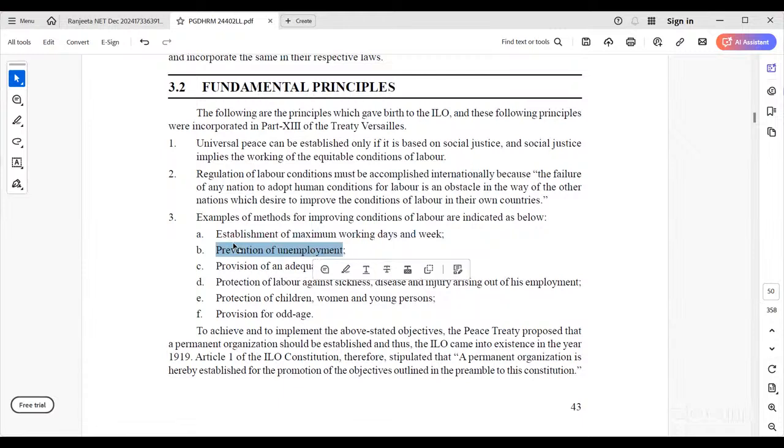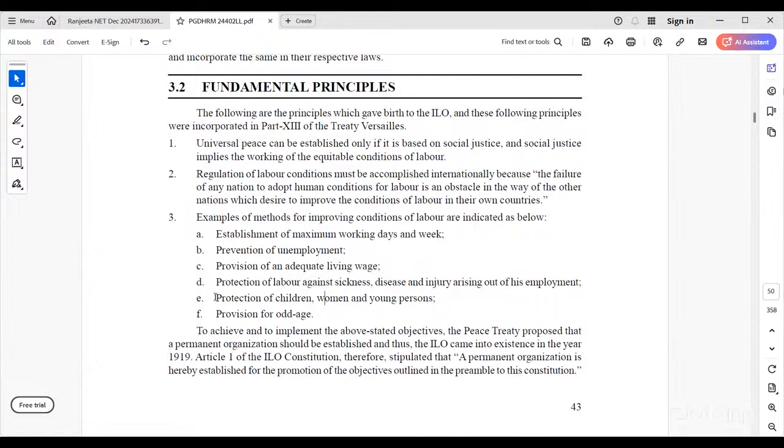Prevention of unemployment: industries can promote employment opportunities for the youth. Provision for adequate living wages as per the market demand, and protection against strikes, diseases, injuries in employment.